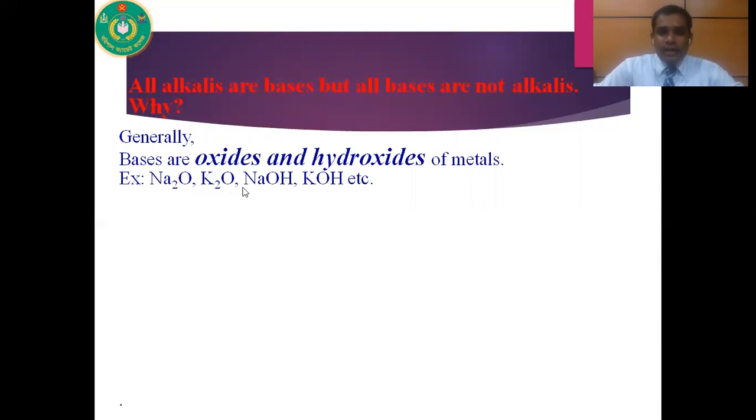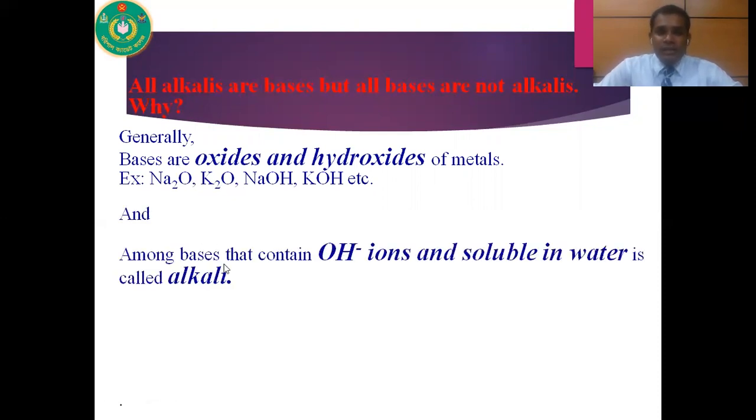So oxides and hydroxides of metals are called bases. And among bases, those that contain hydroxide ion and are soluble in water are called alkali. So sodium oxide, this is the oxide of a metal, that means sodium, it is a base. Oxide of potassium, it is also a base. Oxide of aluminum, that is aluminum oxide, it is also a base.